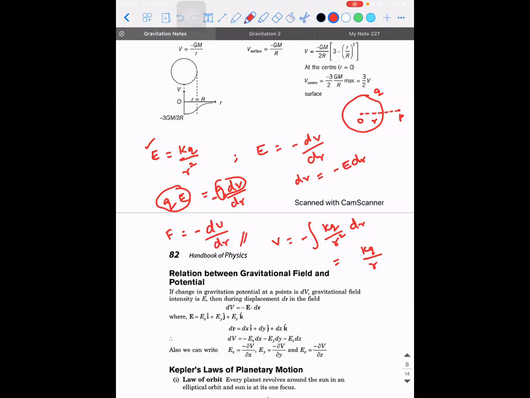Can I say this relation holds good? Are you able to understand it? So F will be minus dU by dr, and this is a very, very important relation for all the conservative forces that exist in nature. You might have problems where they give you potential energy and ask you to calculate the force.